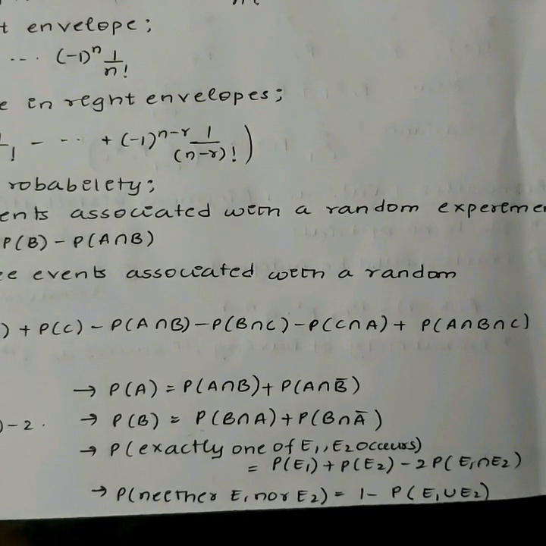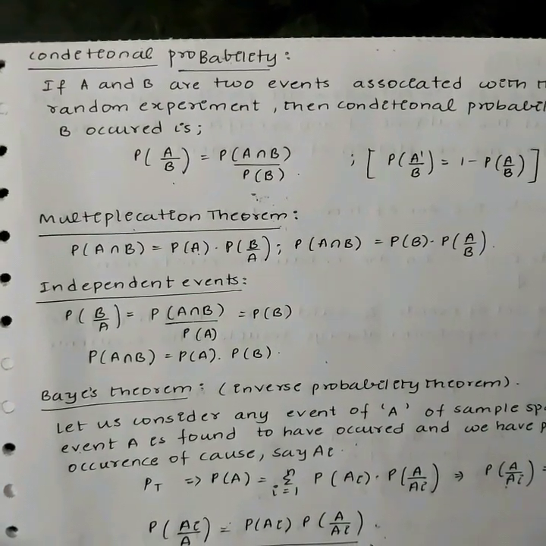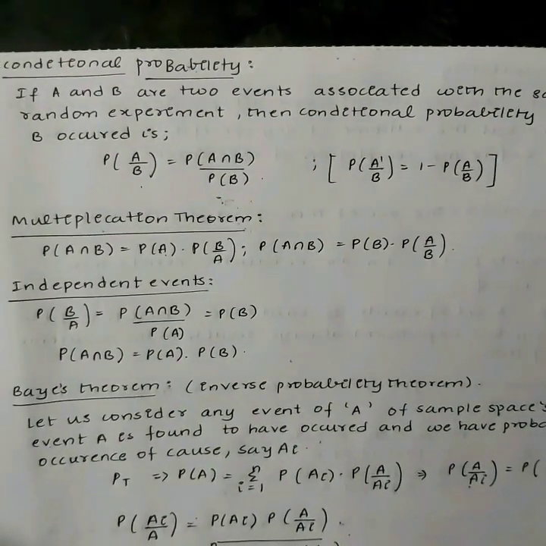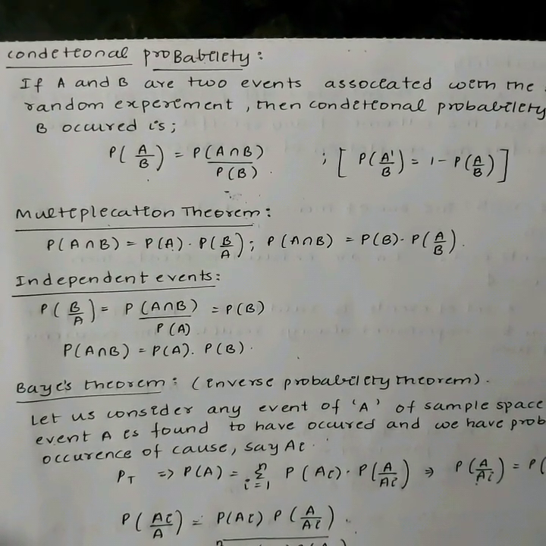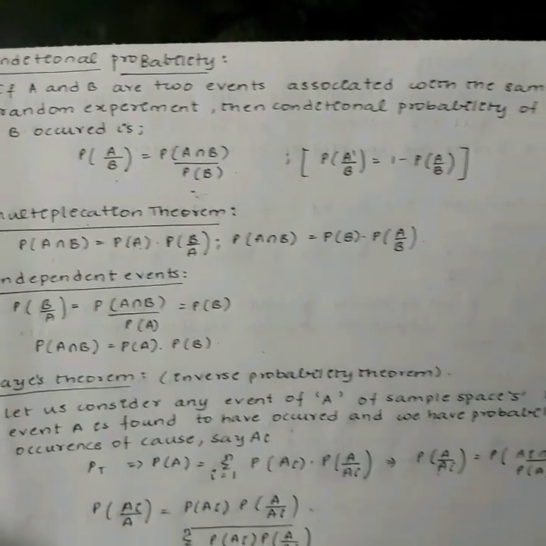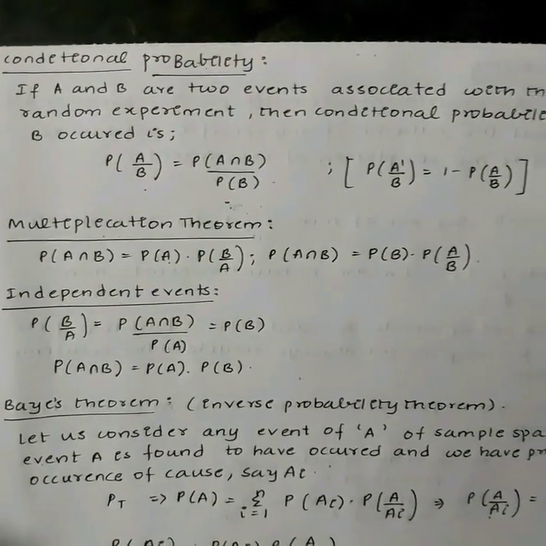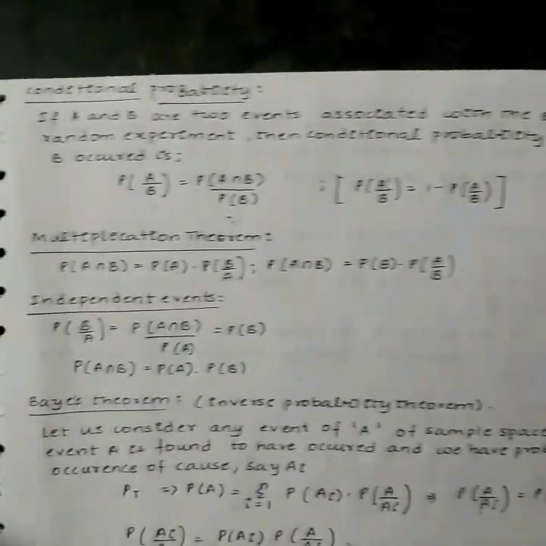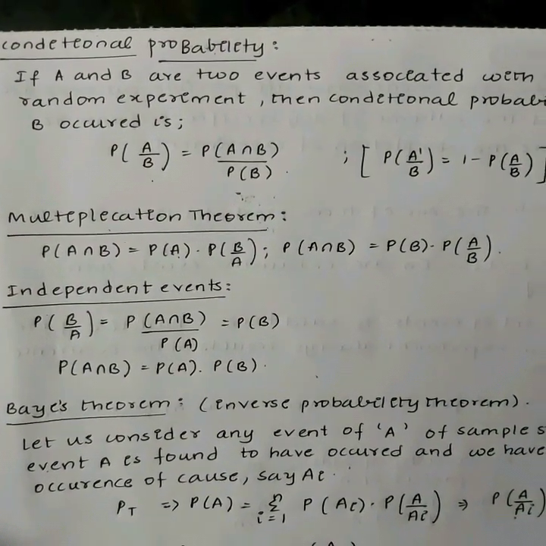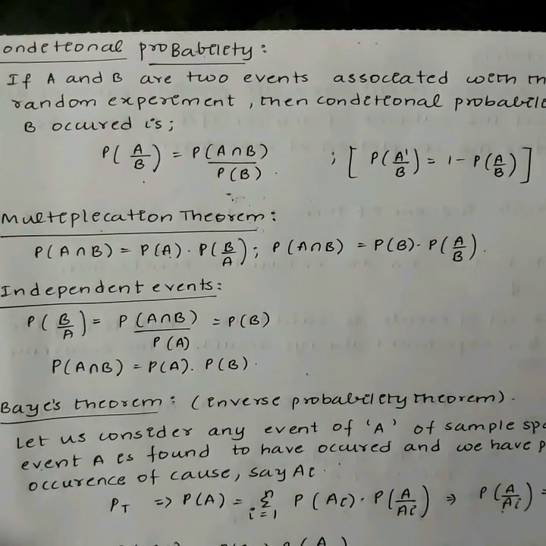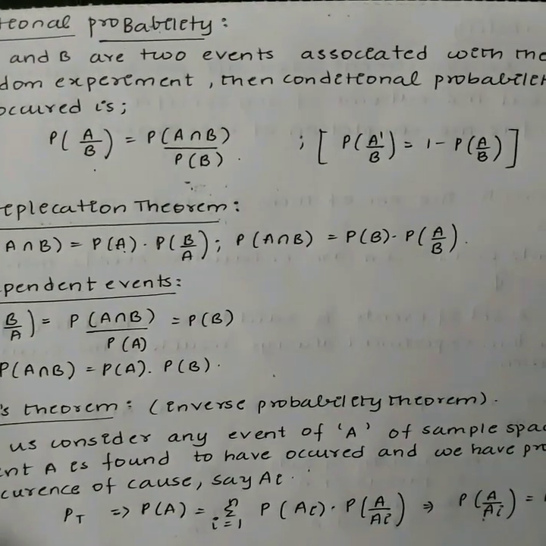Conditional probability. The probability of occurrence of an event B when it is known that some event A has occurred is called conditional probability. If A and B are two events associated with the sample space of a random experiment, then the conditional probability of A given B has occurred is P of A by B, that is P of A intersection B by P of B.